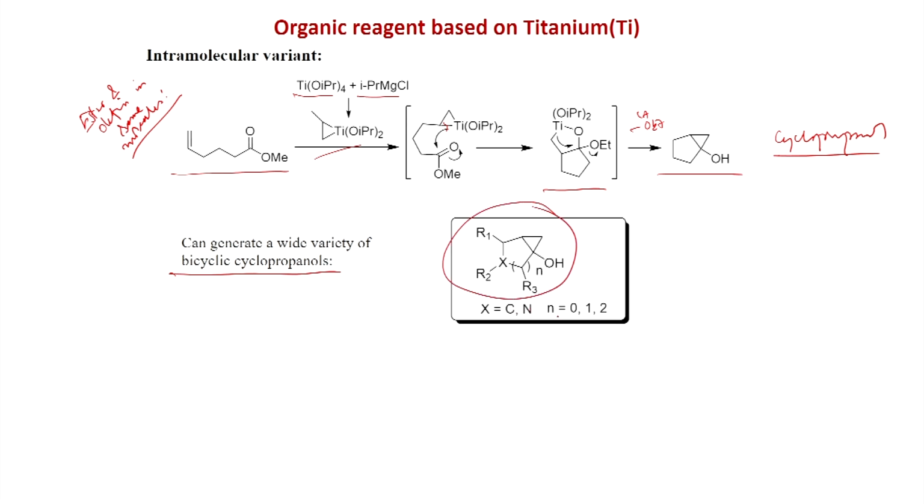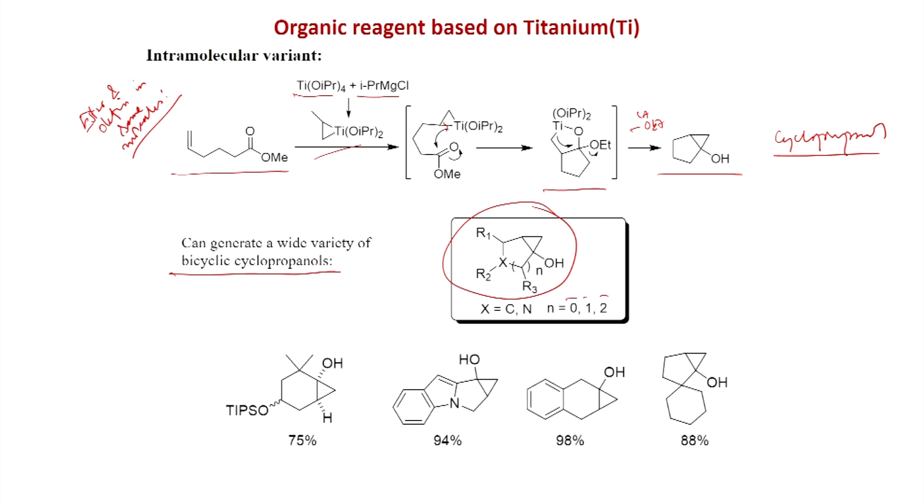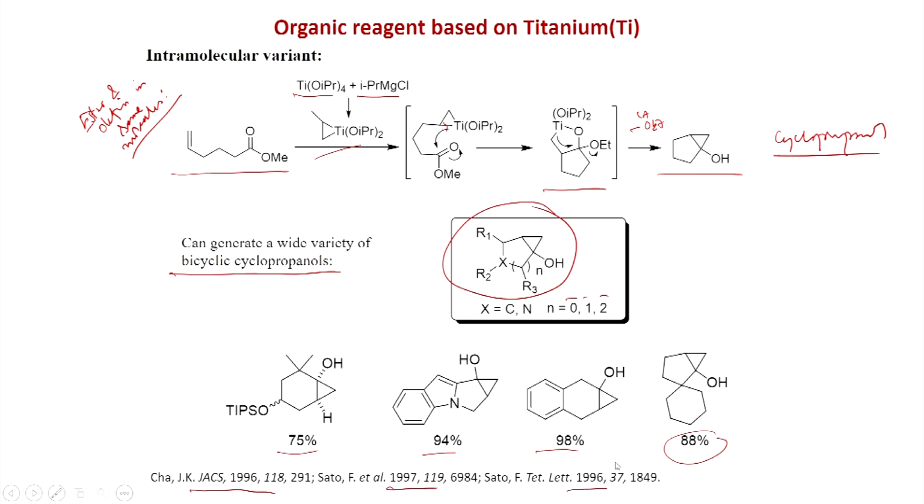Here the X can be carbon or nitrogen, and n can be 0, 1, 2, so it can be cyclopentane, cyclohexane, cycloheptane. Like this example, you can see 75% yield of the cyclohexane. This is a fused system, 94, this is 98% yield, and this is 88% yield. So, different kinds of bicyclic cyclopropanol can be formed, and these are the papers: JACS 1996 from the Cha group, Sato group 1997, also 1996.